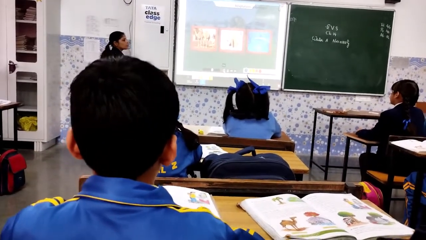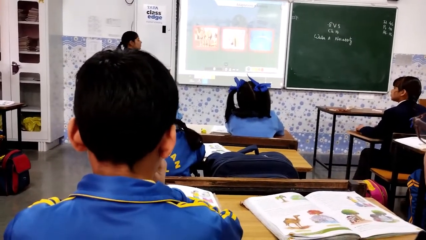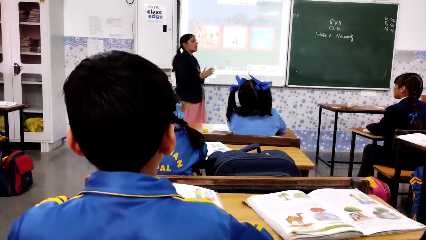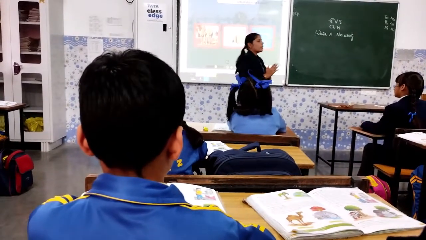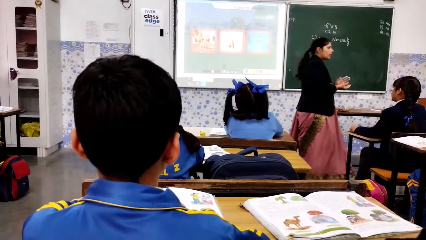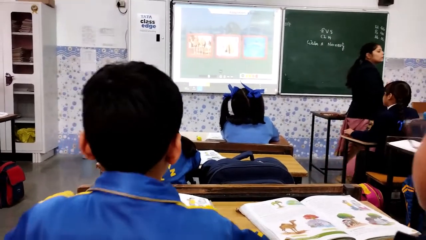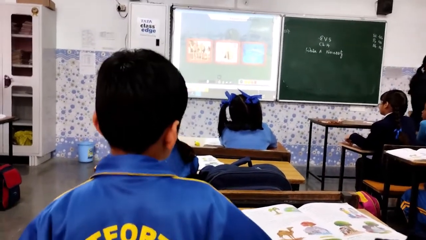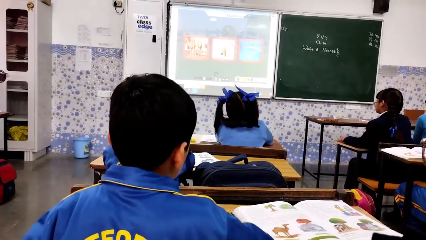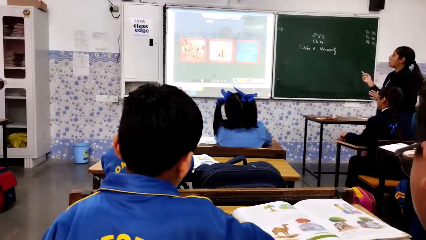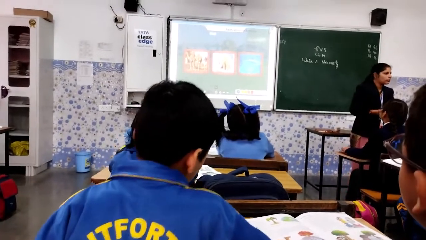Now, as we have studied about the plants, we will study about the animals. We were having 3 different kinds of plants, one with less water, one with more water and one with average water. In the same way, we will study about the adaptation in animals.